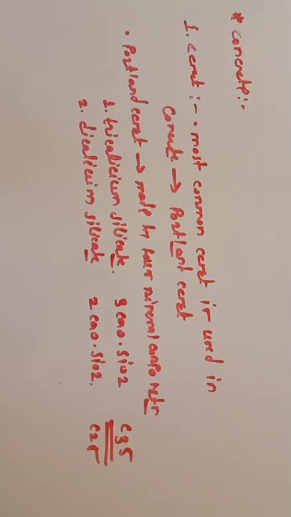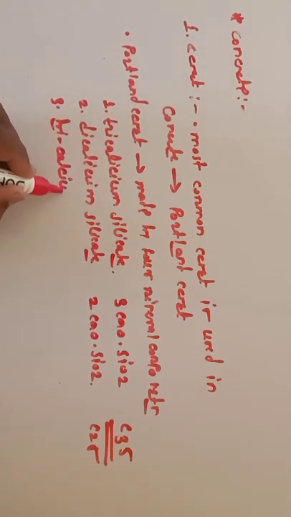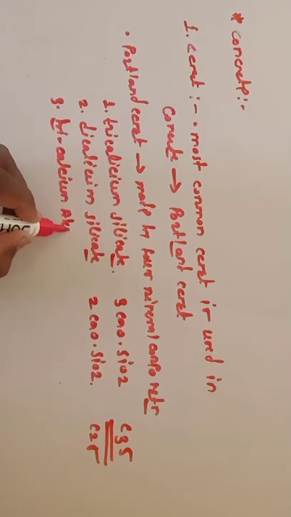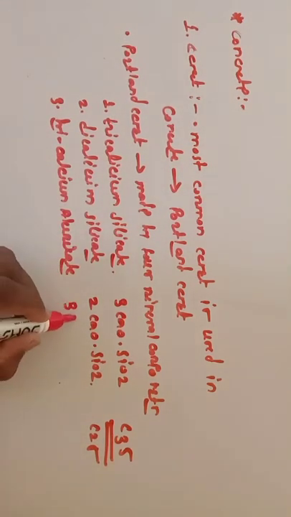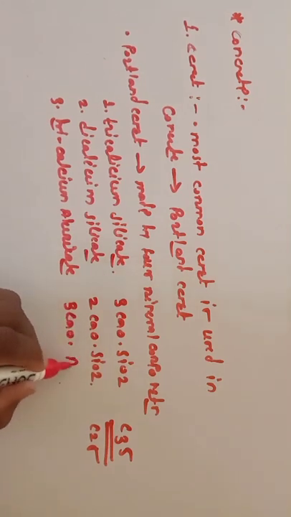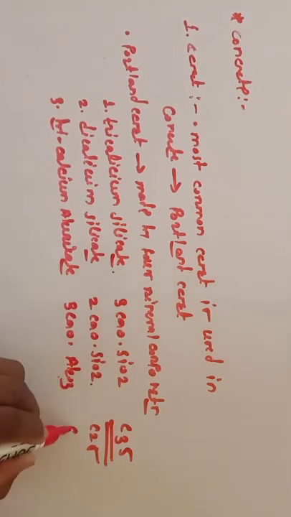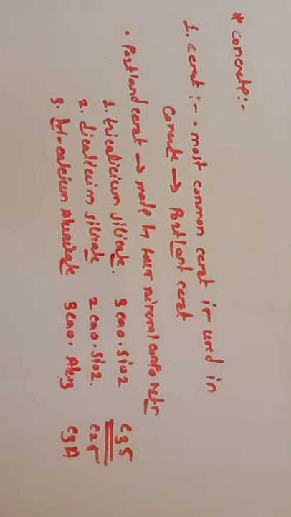Then the third one is tricalcium aluminate, that is 3CaO·Al2O3, and its abbreviation is C3A. C3A, tricalcium aluminate. And the last one is tetracalcium aluminoferrite.